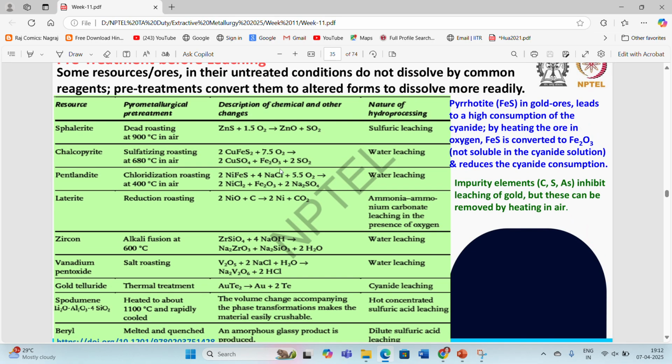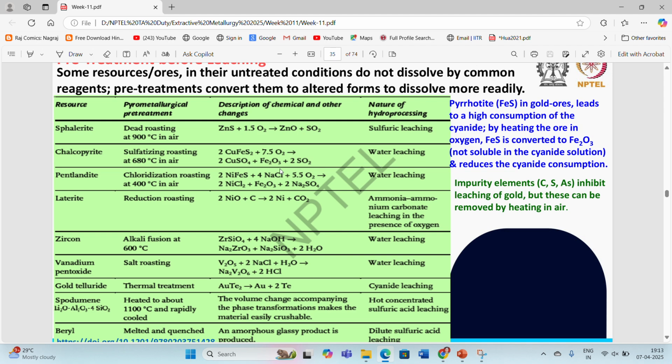So there are some examples of resources and what type of pyrometallurgical pre-treatments are required for their particular hydrometallurgical operation. Coming to the sphalerite ore, which is an ore of zinc, dead roasting is required to convert it into zinc oxide so that it can be easily leached out during the sulfuric acid leaching process, because it is difficult to leach zinc sulfide in sulfuric acid. So, we need to go for the pyrometallurgical treatment of dead roasting at around 900 degrees Celsius to convert it into zinc oxide, and zinc oxide can be easily leached out in the sulfuric acid leaching process.